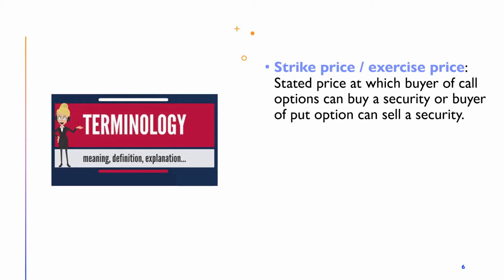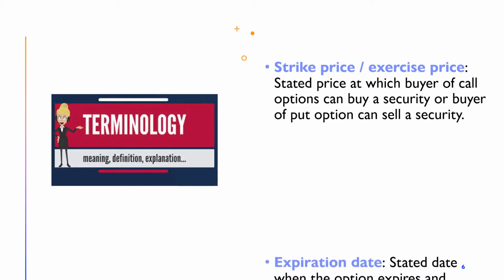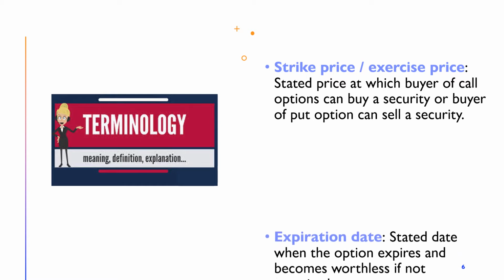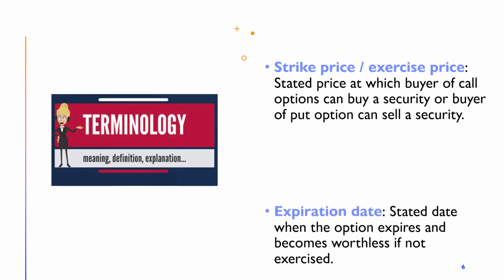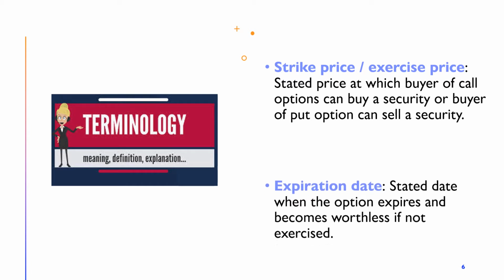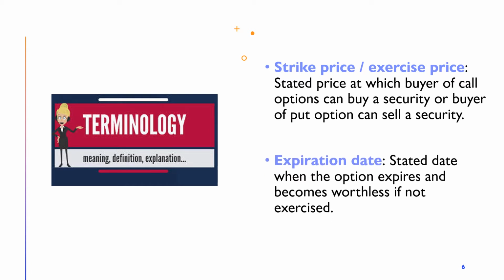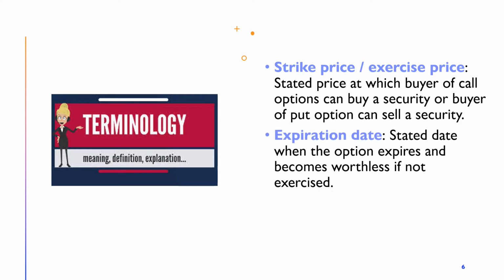The expiration date specifies the life of the option and the length of the contract between the holder and the writer of the option. An option usually has a limited life. The option is said to expire at the end of its life. The last day on which the option may be exercised is called the expiration date or maturity date. After this date, the option is worthless.